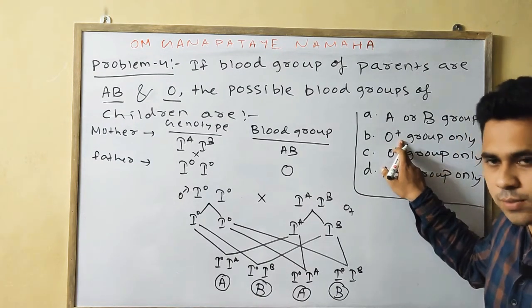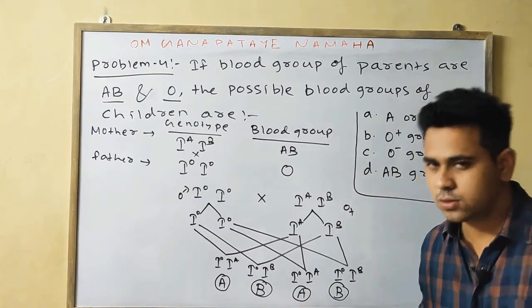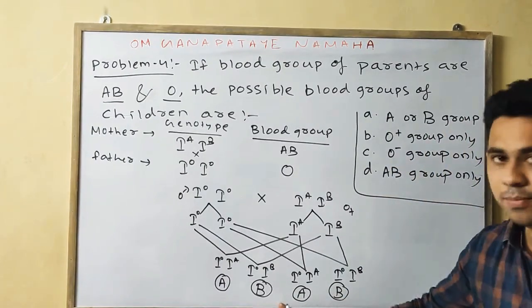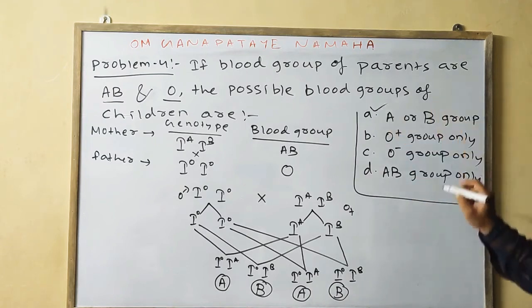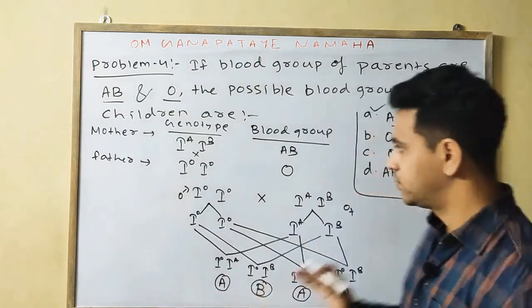Do we find O positive? No. Do we find O negative? No. Do we find the AB case? No. But we find A and B. So your answer will be A, that is, A or B group. Okay? Easy? Please note down.